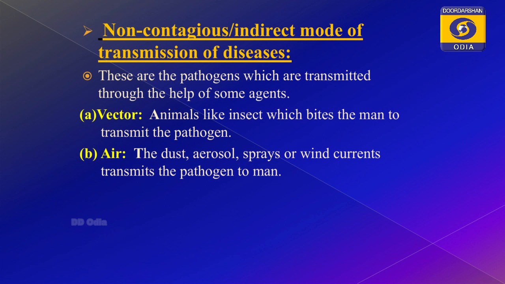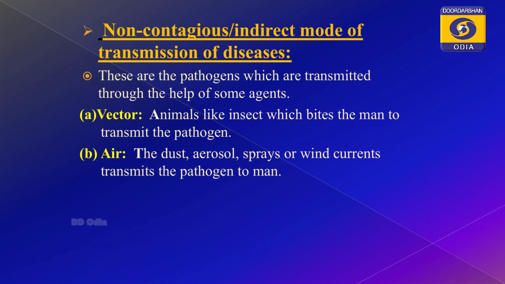So, it is not from one person to the other by direct contact or whatever we have discussed. Here the disease is transmitted due to the vectors or due to the air. So, how the vector? You know that you have learned the vector in physics, but here in biology, what is a vector?